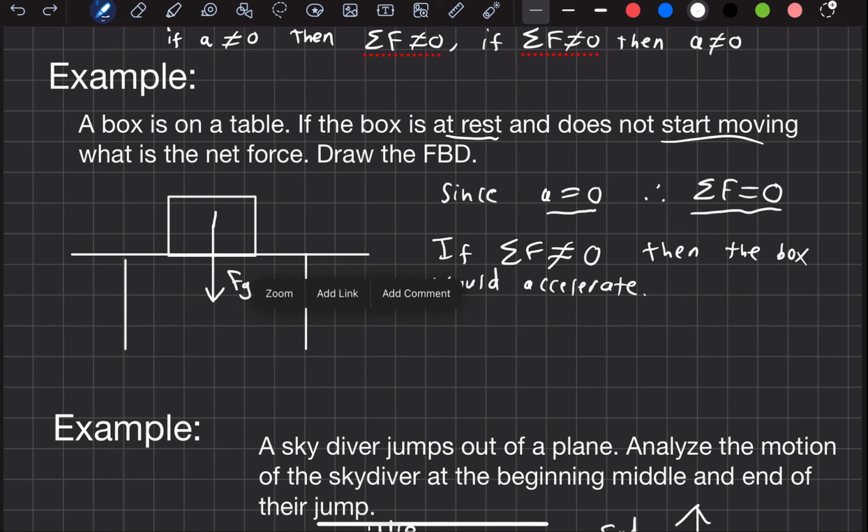So that force is what we call the normal force. So just drawing that right there. And we put an N for that. Normal force, those two vectors are the same length but opposite direction, meaning that they would cancel each other out perfectly and get a net force of 0. This is essentially the contact force. The table is pushing back up on the box. And that's actually the fundamental idea behind Newton's third law, is that the box pushes on the table because of gravity, but the table pushes back on the box. Equal and opposite reaction is the phrase that you would often hear for Newton's third law.